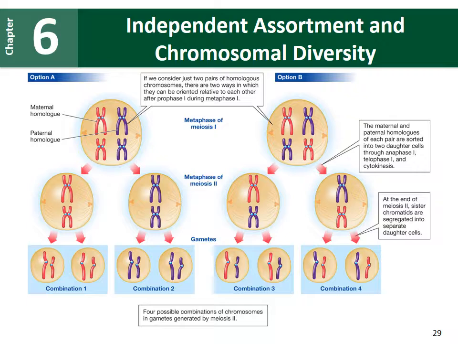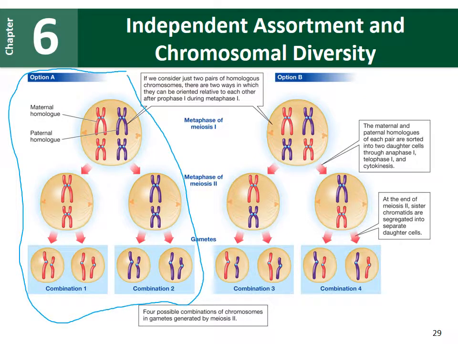We have two different ways that a cell could go through meiosis. We have option A over here, where similar colored chromosomes get pulled apart together. So our two pink chromosomes get pulled to the left, so we end up with gametes that have pink chromosomes. And the purple ones get pulled to the right, so the gametes have purple.